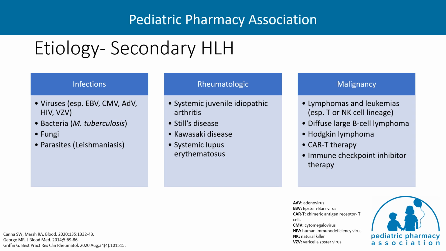HLH that's associated with rheumatologic disorders is most common in pediatric adolescent patients with systemic juvenile idiopathic arthritis and Still's disease. Lymphomas and leukemias are common malignancies associated with HLH, particularly in T-cell or natural killer cell lineages. Treatment with chimeric antigen receptor modified T-cells or CAR-T therapy or bispecific T-cell engaging antibodies can be associated with cytokine release syndrome, which often mimics HLH.